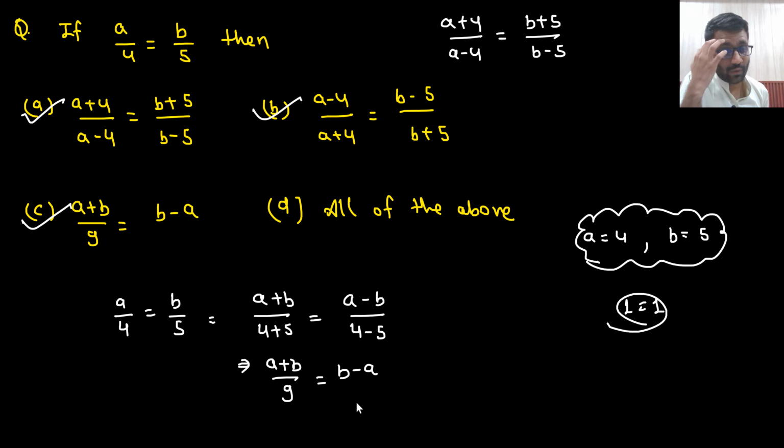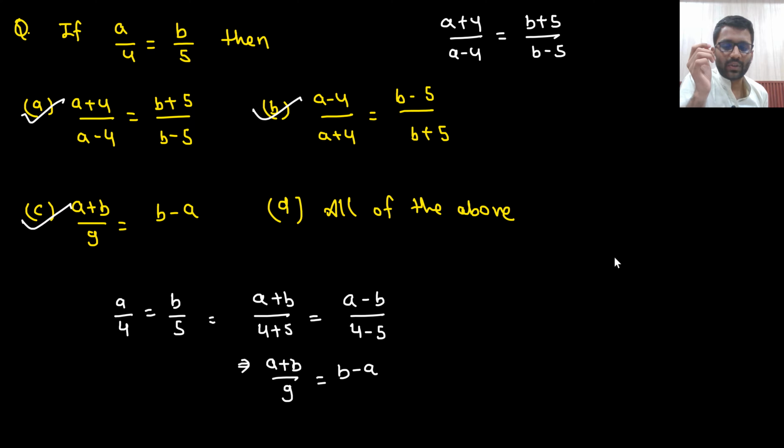Okay, A equals to 4 you cannot put, because this will be infinity. So instead I should put A equals to 8 and B equals to 10. If I put A equals to 8 and B equals to 10, this equation is satisfied. 2 is equal to 2.